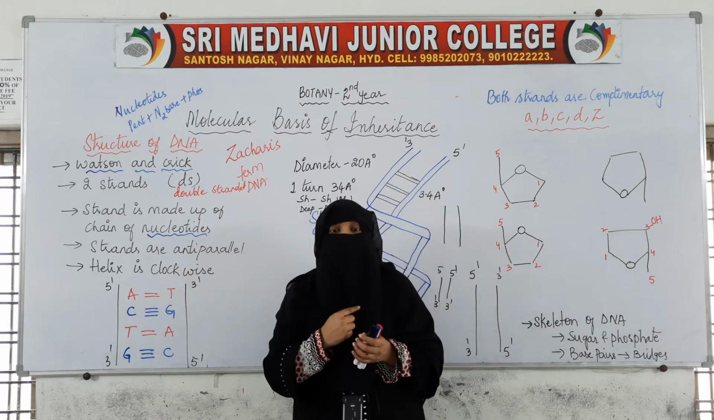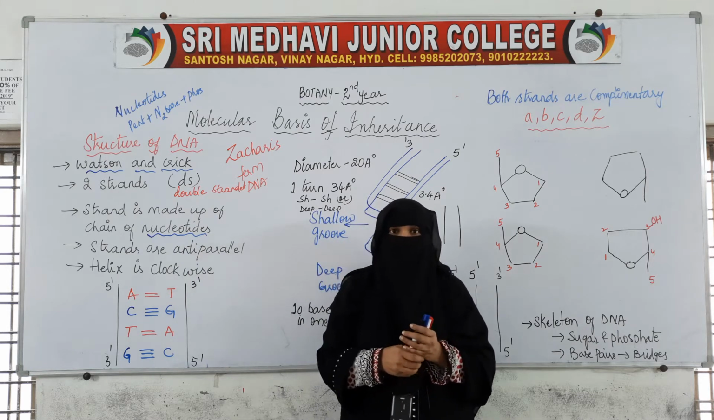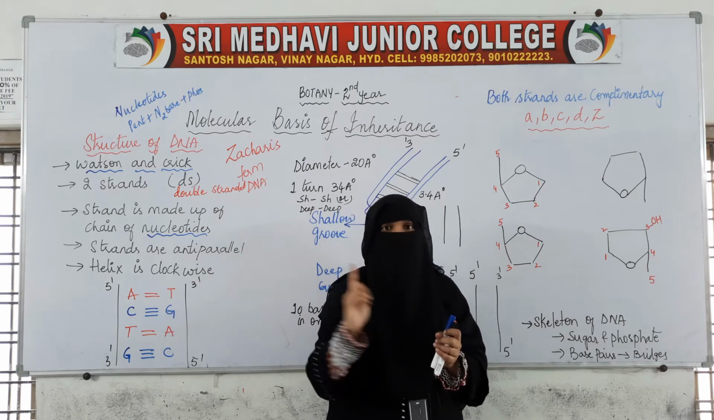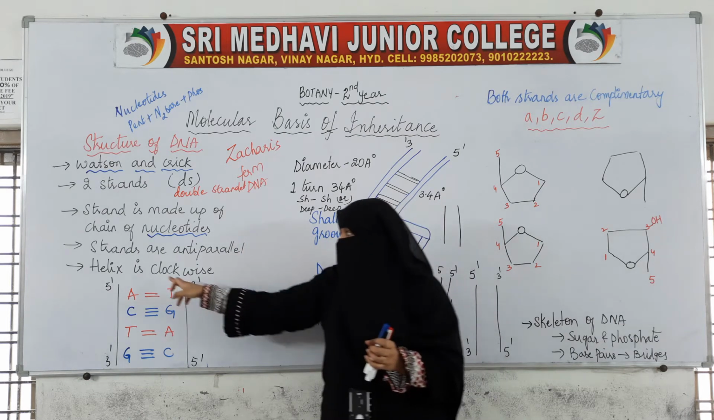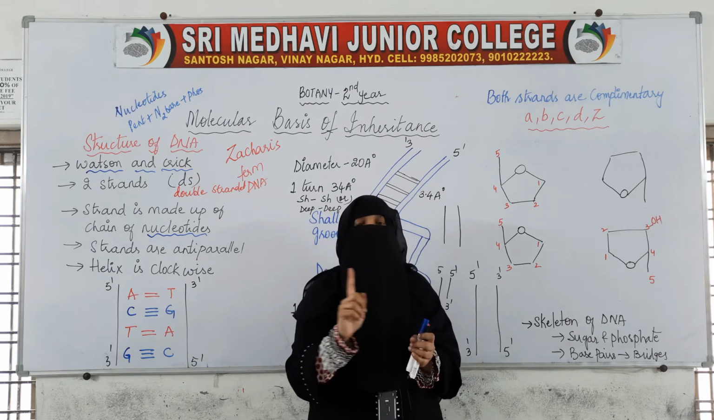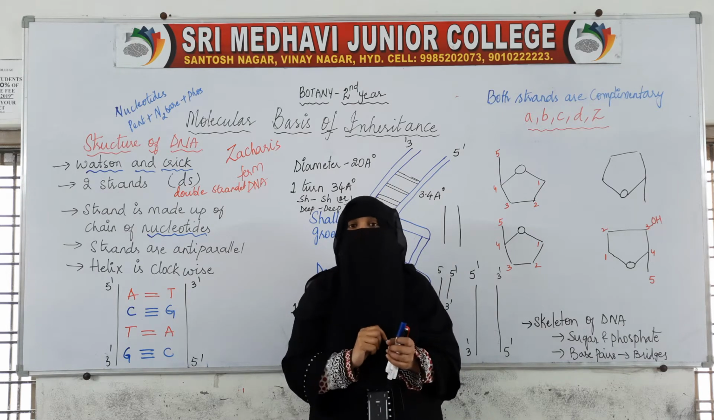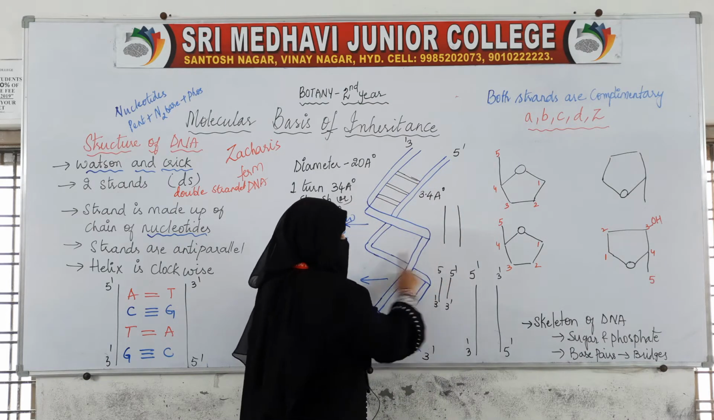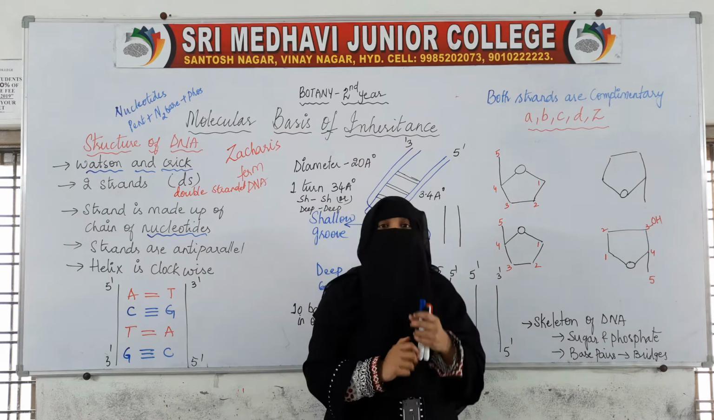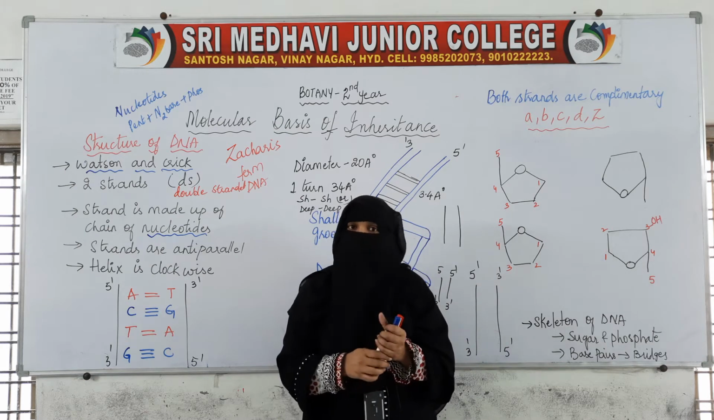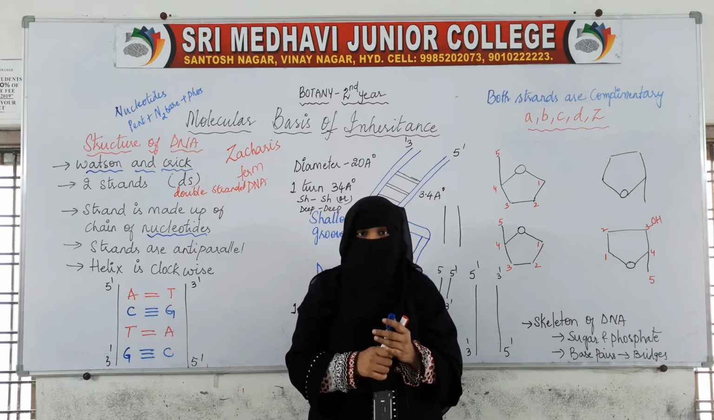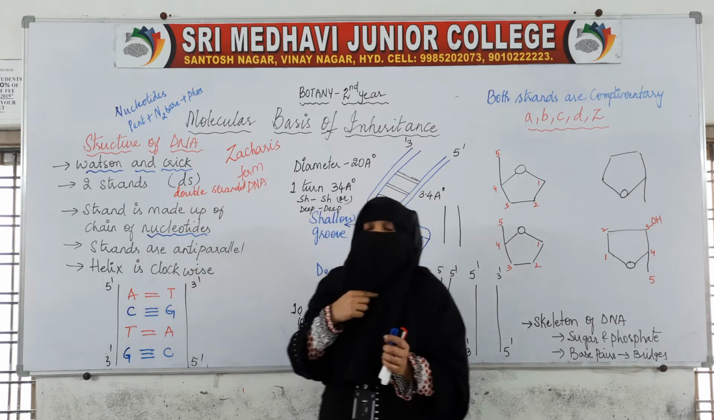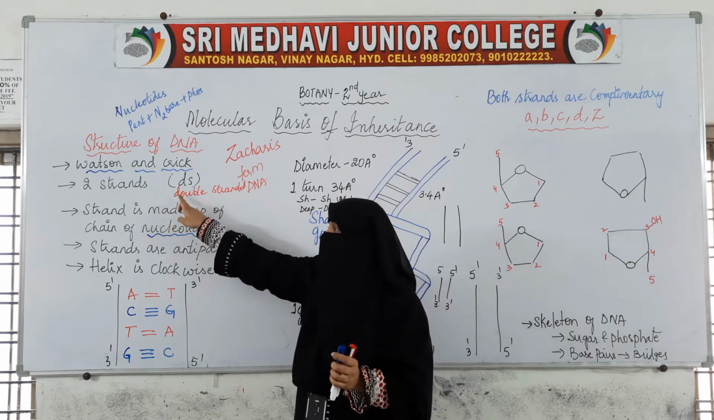And the structure of DNA is helical, that is, a coiled helix, and this coiling is in the clockwise manner. So this is the first thing: the DNA is made up of two strands.